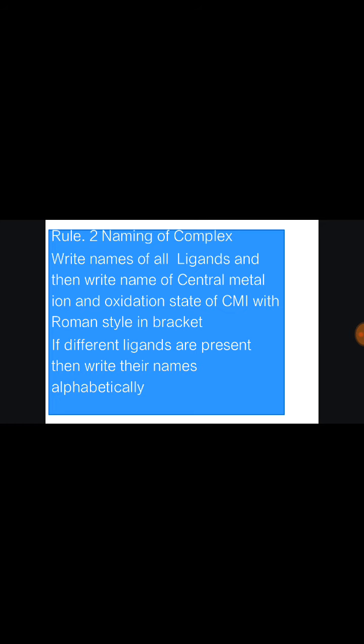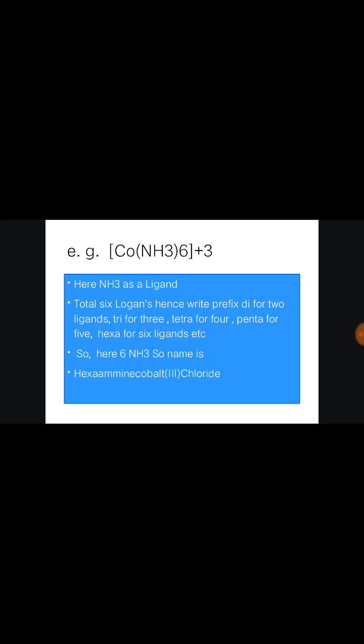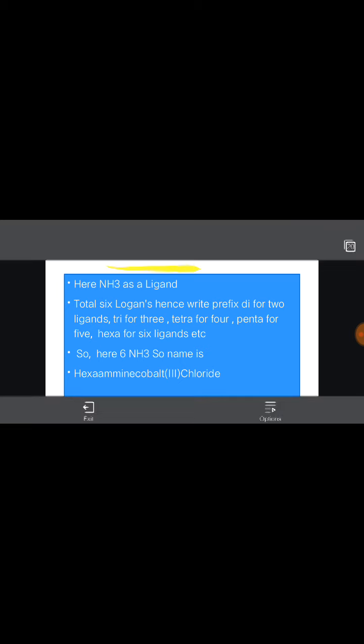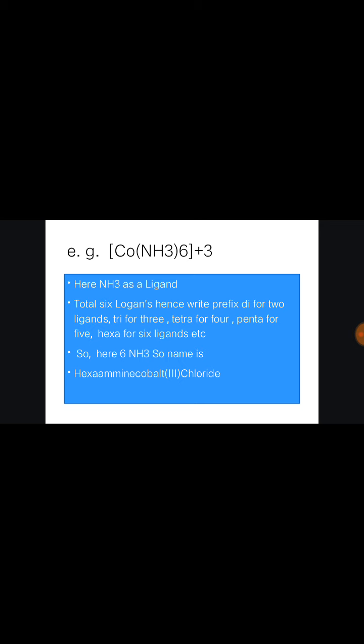For example, take the cobalt-amine positive ion, which is the complex ion. Cobalt is the central metal ion and ammonia is the ligand, so you should write the name of ammonia first. There are six ammonia molecules. If there are two ligands, write the prefix di. If there are three ligands, write tri. If there are four ligands, write tetra, then penta, hexa, hepta, octa, like that.